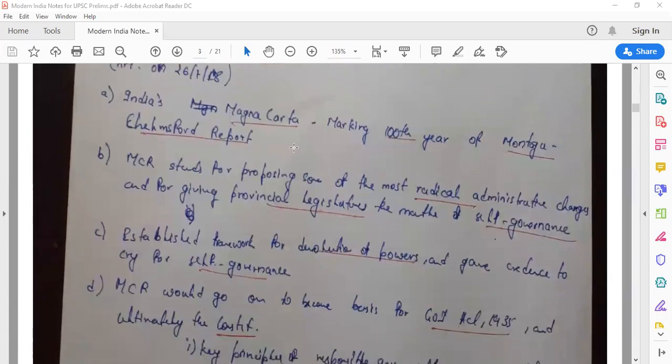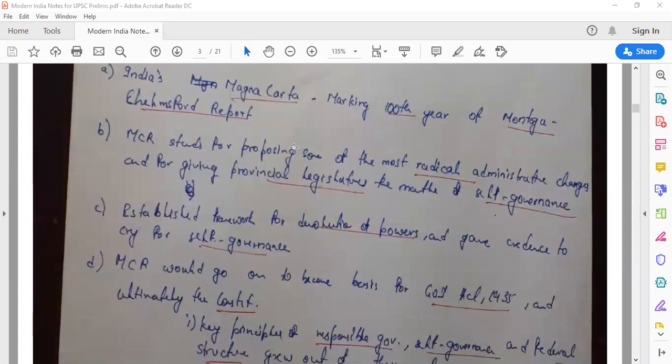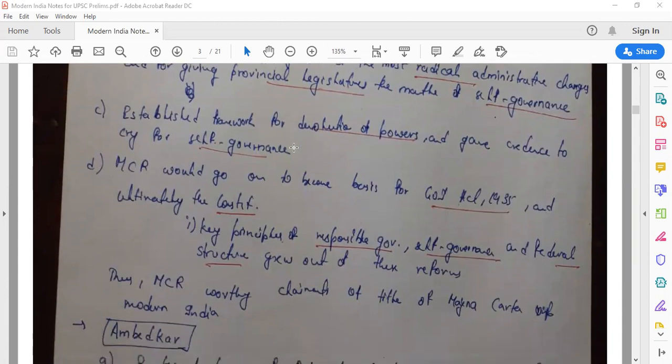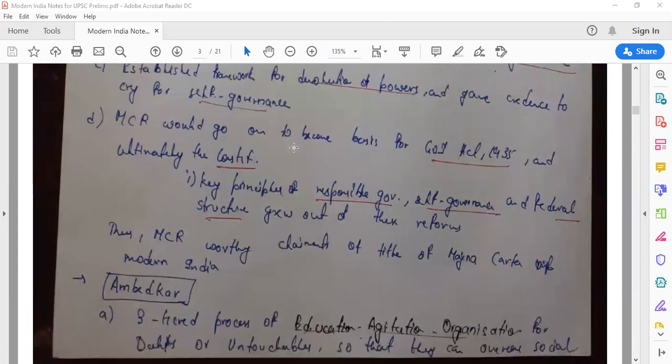Because it gave power to the provincial legislature, talked about the reserved list and transferred list, right? And there was a framework of devolution of powers, right? And it was even said that this MCR, that is Montagu-Chelmsford Reforms, laid the basis for the GoI Act 1935, which in itself is called the mini constitution.